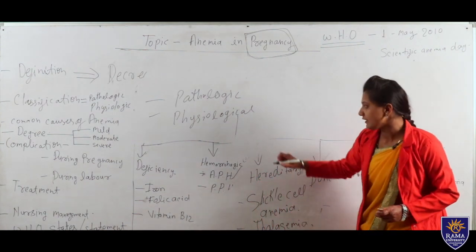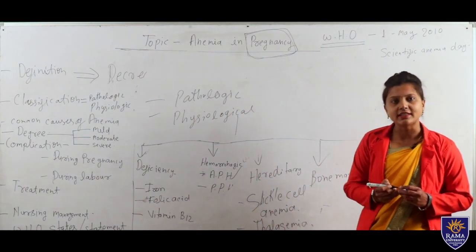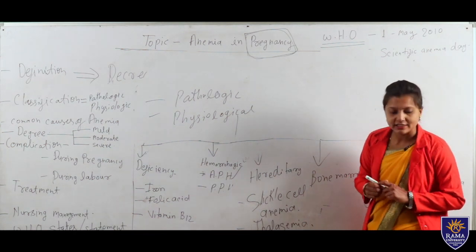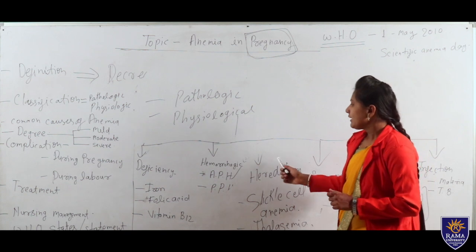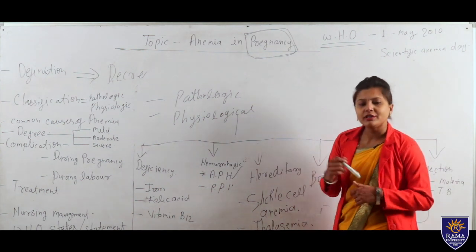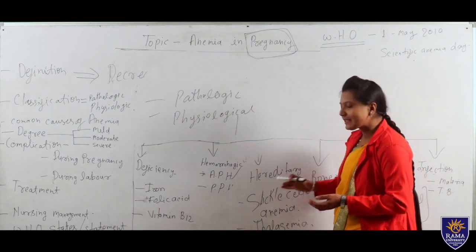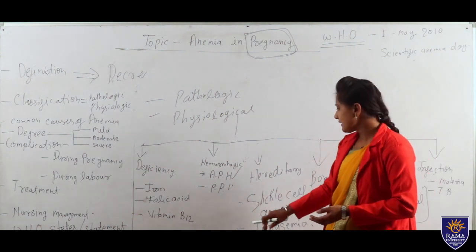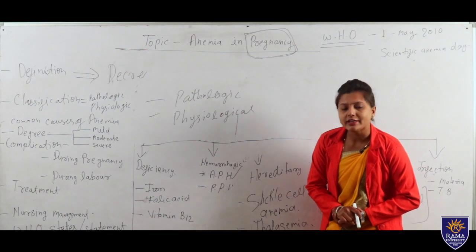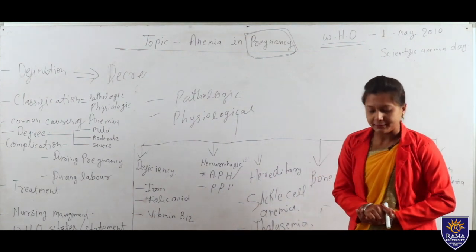That will occur generation to generation. If there is previous history, we can check it. In previous history, we can see if any family member has a history of thalassemia or sickle cell anemia, so the next generation can also be affected with sickle cell anemia or thalassemia. That comes under hereditary.